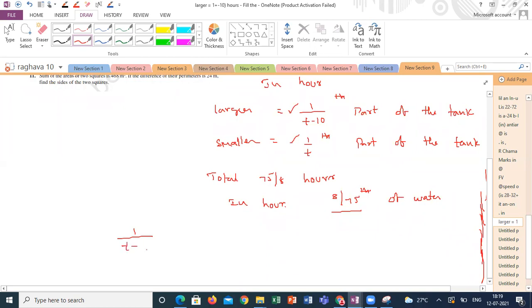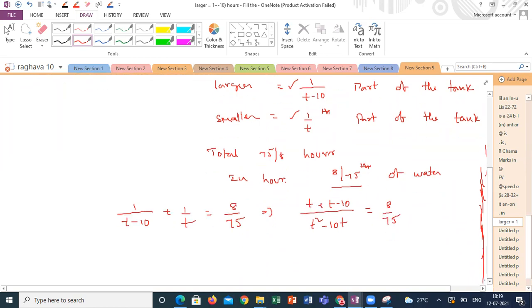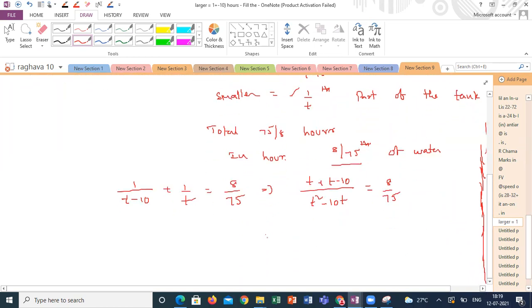So 1 by T minus 1 plus 1 by T is equal to 8 by 75. After taking LCM, (T plus T minus 10) by (T square minus 10T) is equal to 8 by 75. What is the standard quadratic equation you got, guys, after all the cross multiplication and everything?